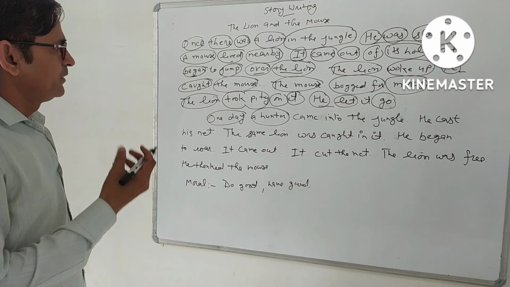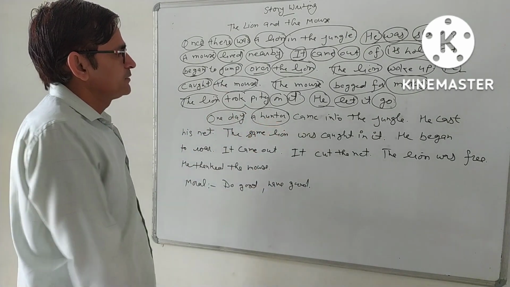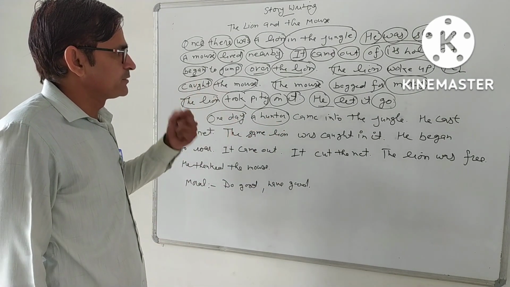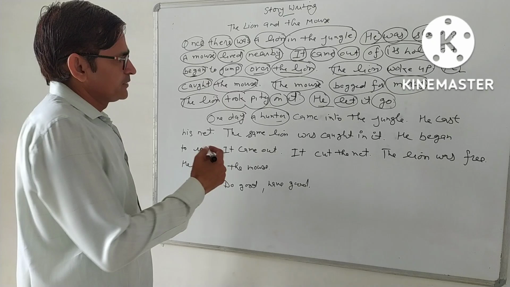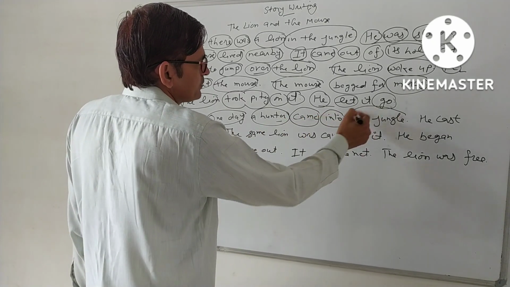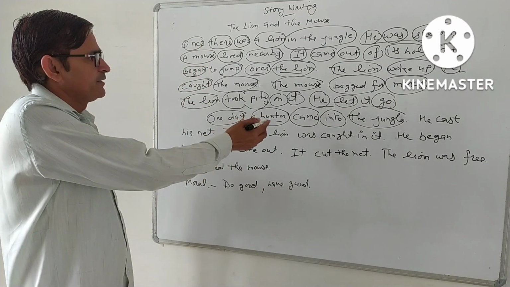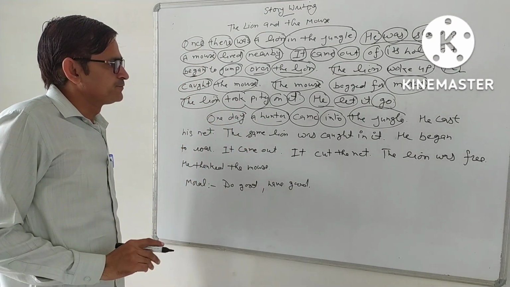Hunter is a man, woman, or somebody else who hunts the birds, animals. There is a second form of verb, and into is the preposition, and the jungle is the object in this sentence. One day, hunter came into the jungle.